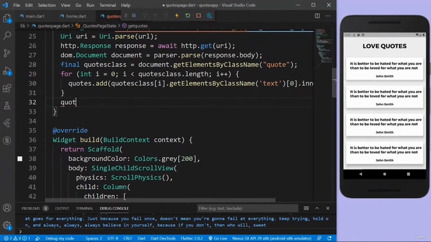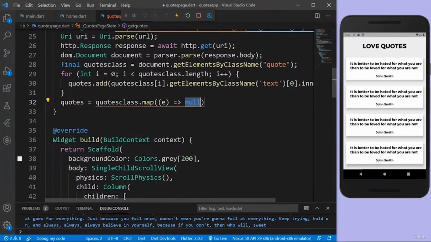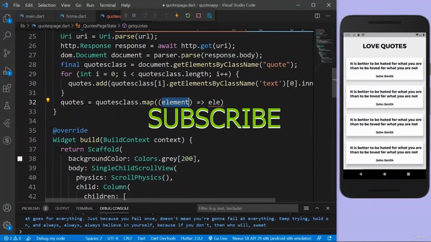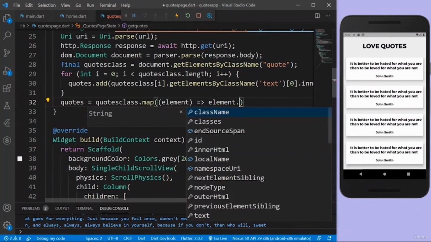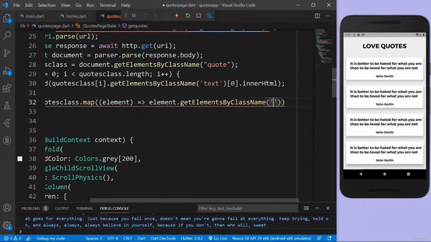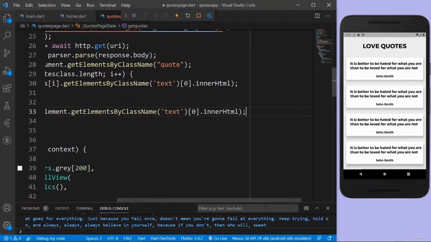So I can also say quotesList is equal to mainQuotesClass. I can just use a map method here, because this is actually also going to iterate over that list. I am going to say elements, so this I'm going to just say element. This is just going to provide the current element. So I can again say element.getElementsByClassName, and I can just say text, and it's going to actually do the same thing as the for loop but with less amount of code.